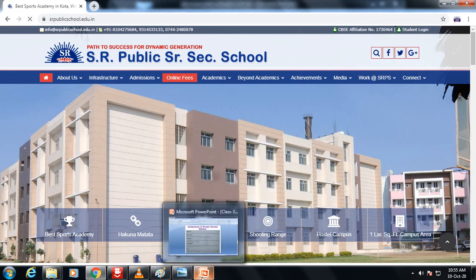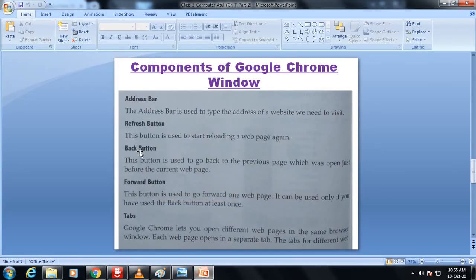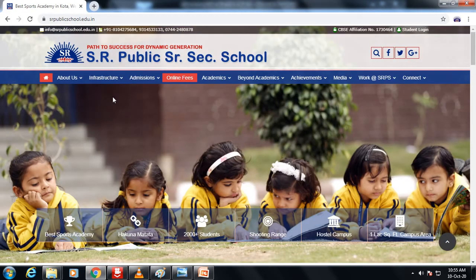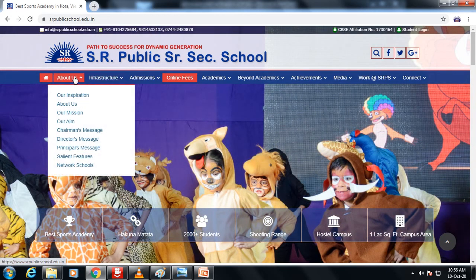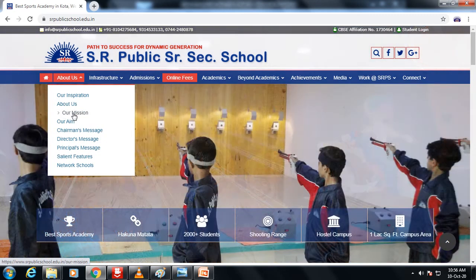Fine. Our next topic is the back button. This button is used to go back to the previous page which was open just before the current web page. So the back button is basically going backward, and the forward button is going forward. Let's see. This is the website. If we want to see about us, I want to see our mission. I'm clicking here.